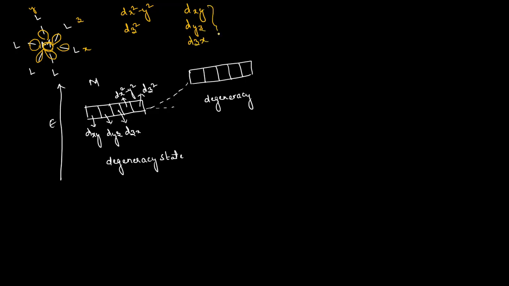These orbitals are in between the Cartesian axes, not on the axis. But these two orbitals are on the axis: two along the x and y axes, and dz square along the z axis.